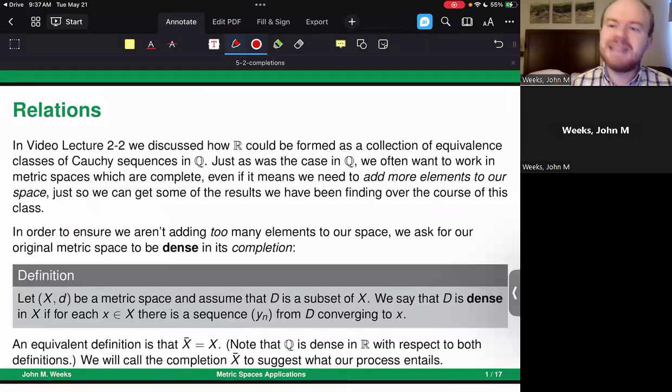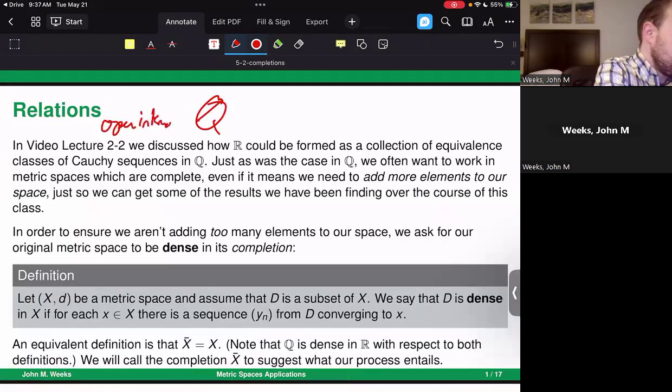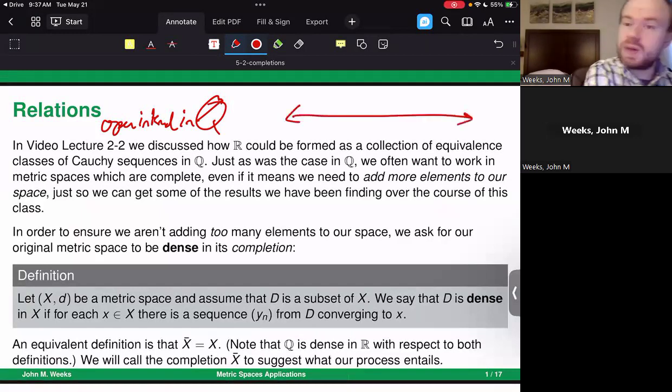Now, to say something is dense is like this. Let's say that we take open intervals around any of the points in our original space, and I'll use Q here as an example. Take an open interval in Q. Well, open intervals in Q consist of entirely rational numbers. Our way of thinking of this in terms of the real number line is that if you take a rational point and look at its open interval, you're getting all of the rational points that exist inside of that open interval. Now, what happens if I consider an open interval in the completion of Q? What happens if I replace this with R?